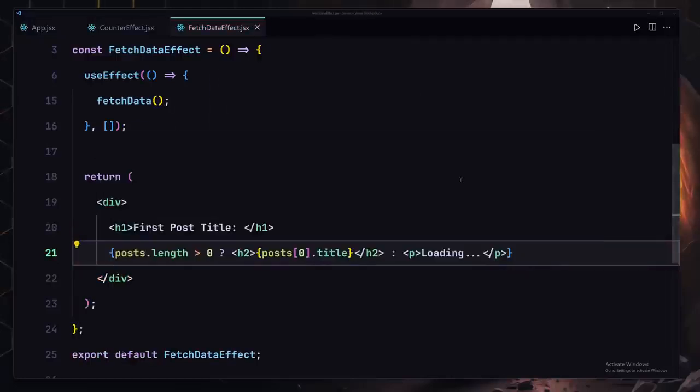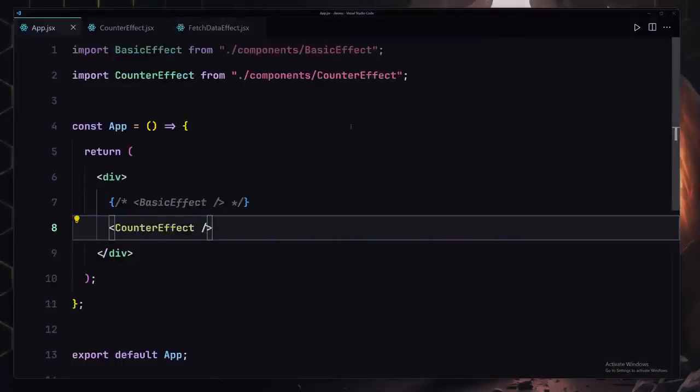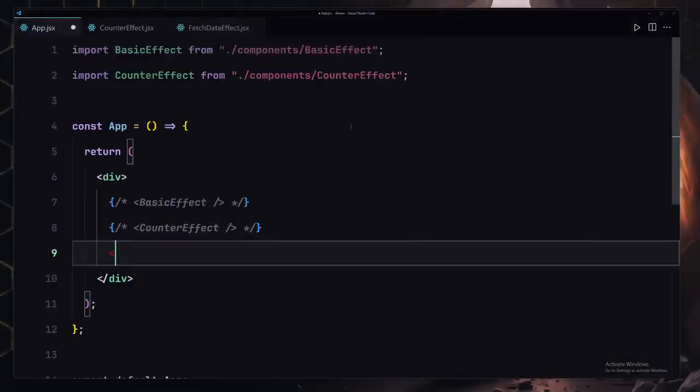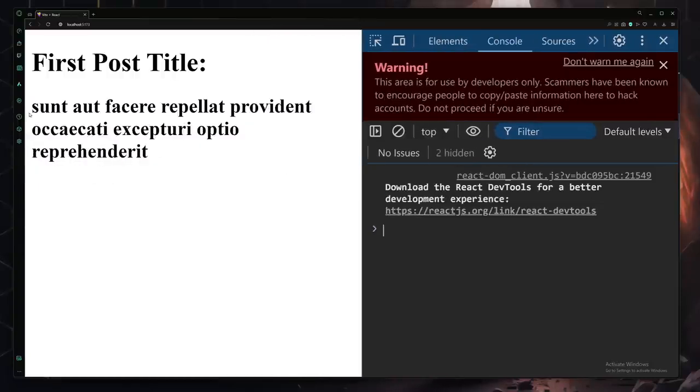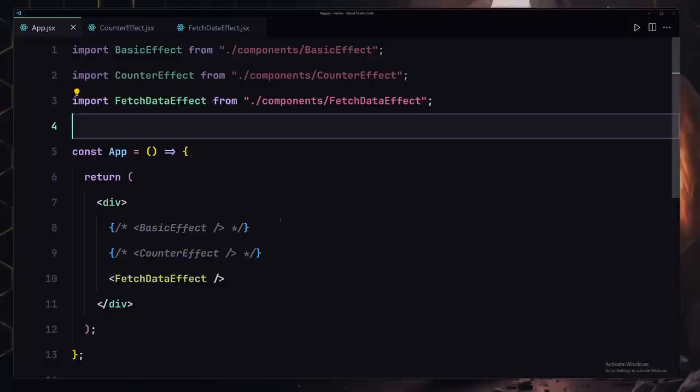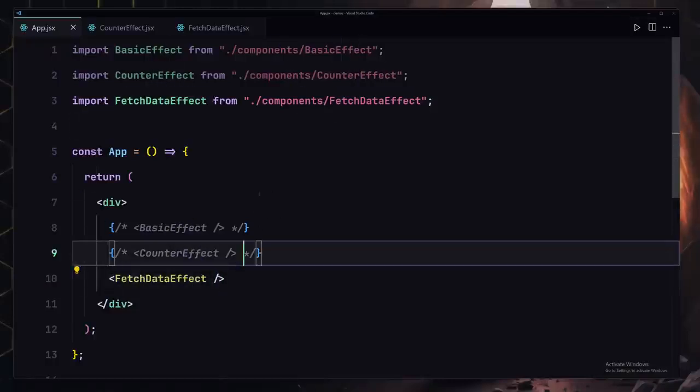Now if I save my file, first of all we have to register it. So I'll go to my app, comment this line out, and register my fetch data effect component there. Save my file. Now we are getting this title and this body as well. If I refresh, it's going to give us the loading for a brief second, as you can see, and then it's going to give us the data. This is how we fetch data by using useEffect, and this is how we perform more side effects by using useEffect.